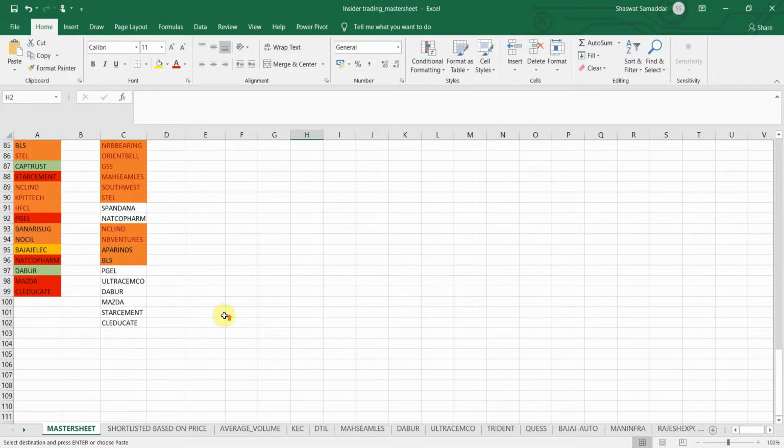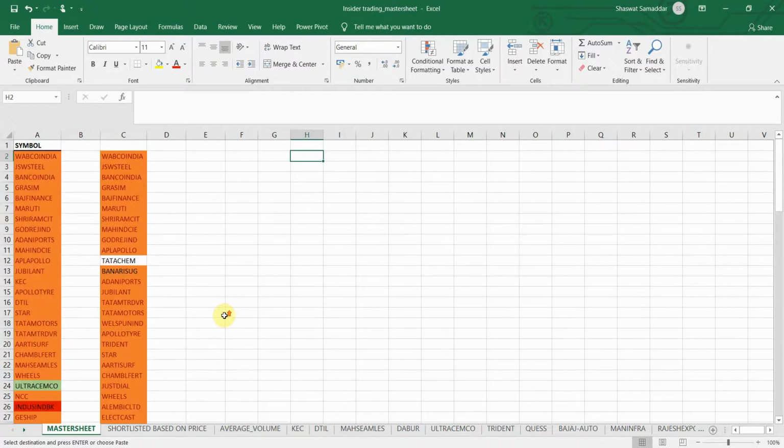Okay, so the symbols I have copied down, I'll just quickly paste down here. Okay, now just for a while, ignore why the color changed. I'm just going to explain why the color changed. Okay, so as you can see, there were almost 101 stocks in our list today.